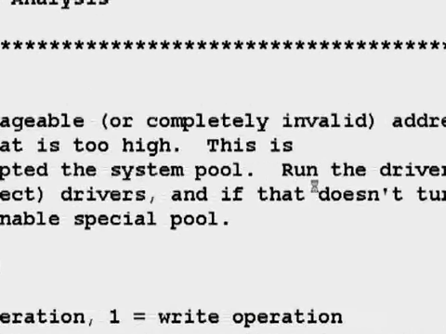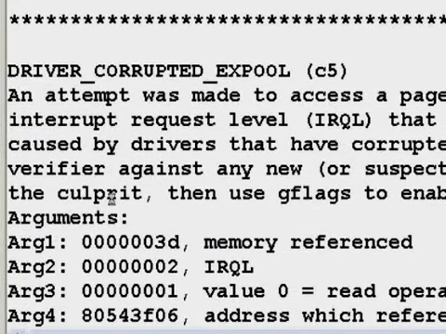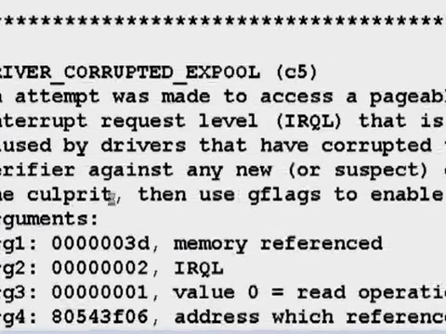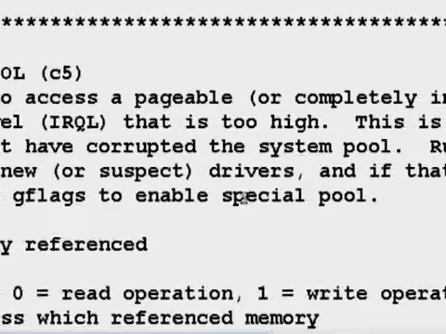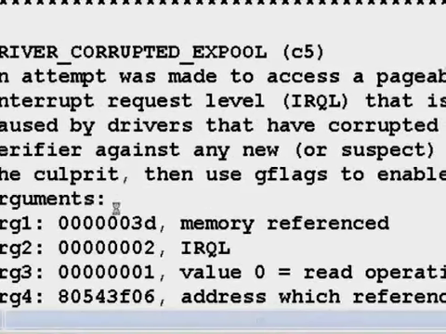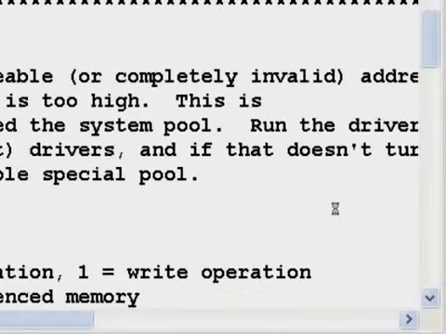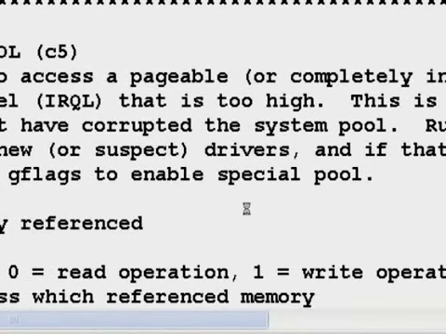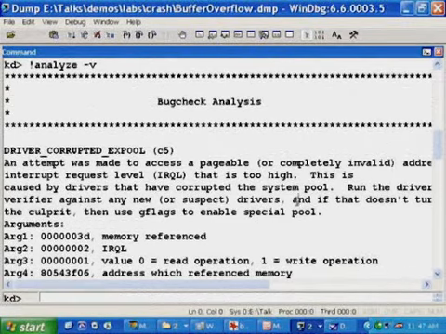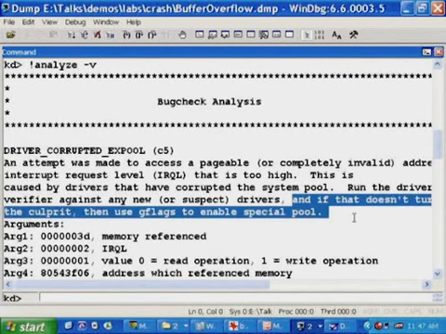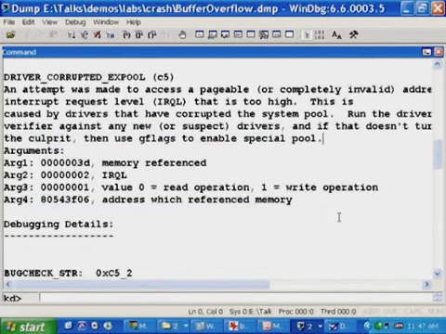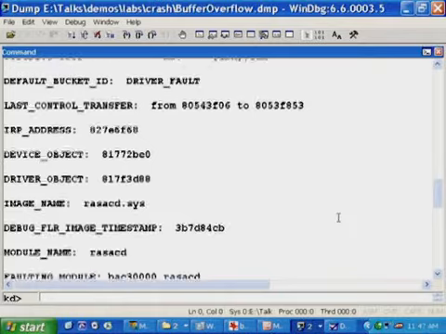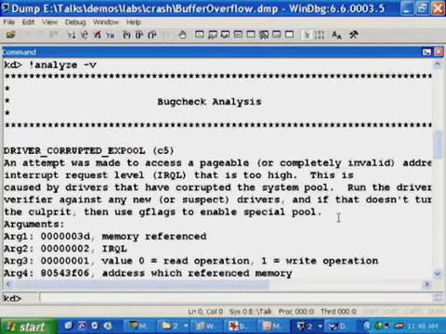An attempt was made to access a pageable or completely invalid address at an IRQL that was too high, usually caused by drivers that have corrupted the system pool. Run the driver verifier against any new or suspect drivers, and if that doesn't turn up the culprit, then use gflags to enable special pool. It turns out that that last suggestion is not necessary, as we'll see, because the driver verifier itself turns on special pool.